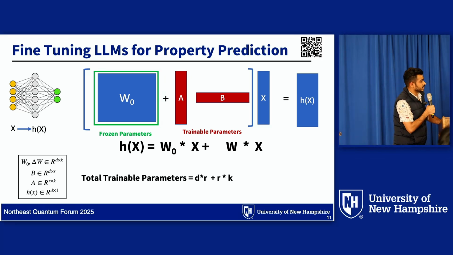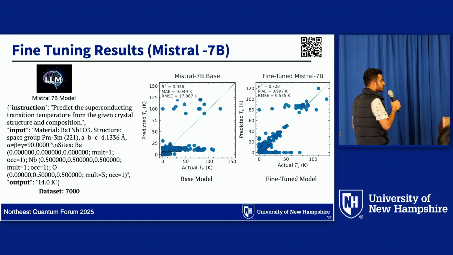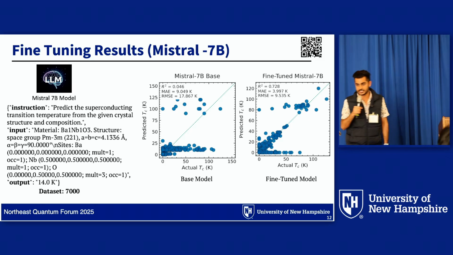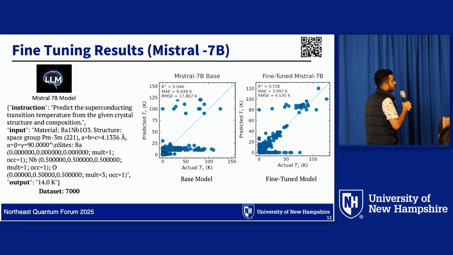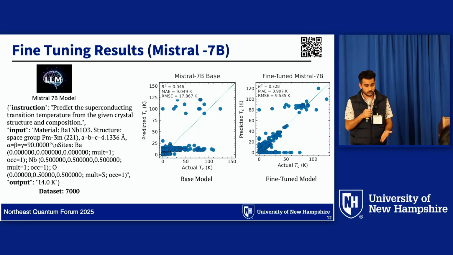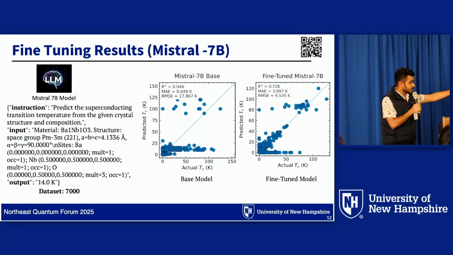So we are using this kind of parameter-efficient method to fine-tune a small large language model. We fine-tuned the Mistral 7 billion parameter model. We make this kind of dataset from our database. We give an instruction for the superconductor: predict the transition temperature from the given crystal structure and composition. We give the input, the material composition and structural information with complete CIF information, and the output is the transition temperature.